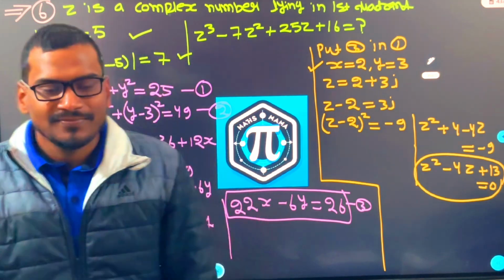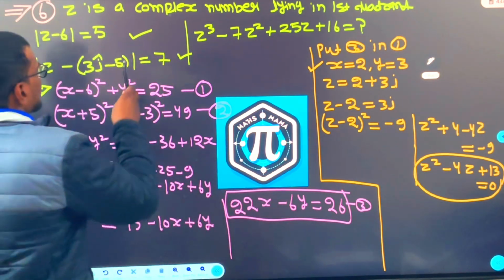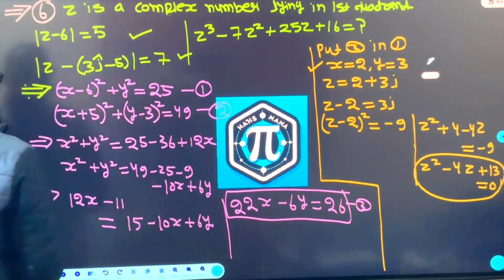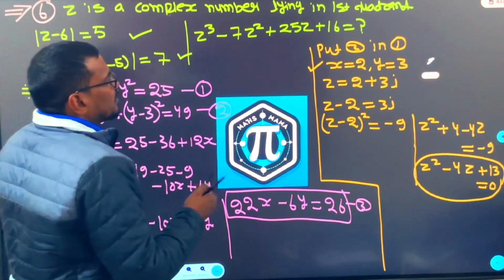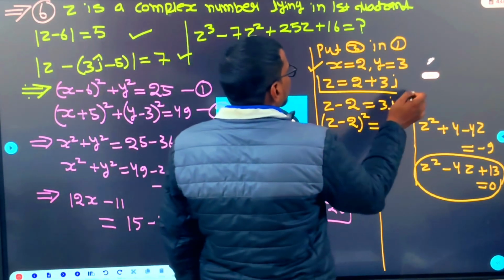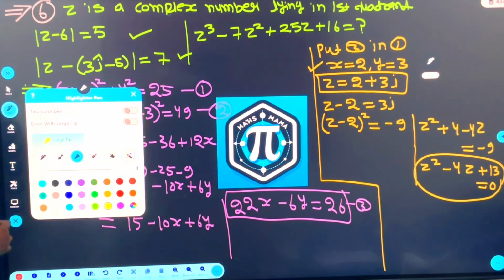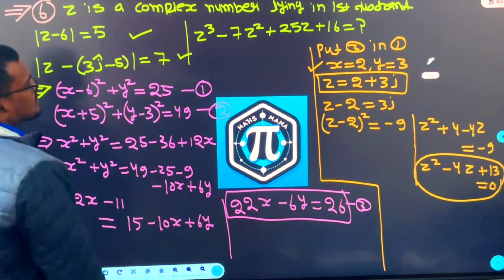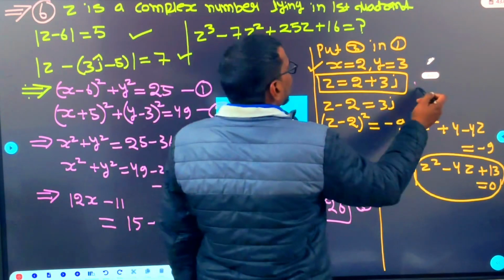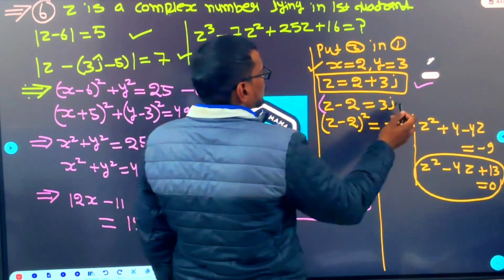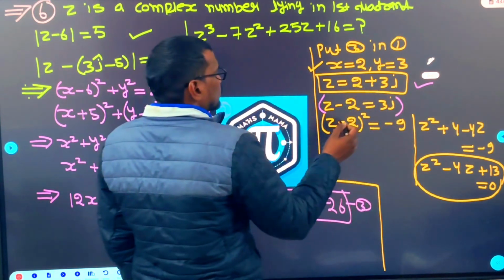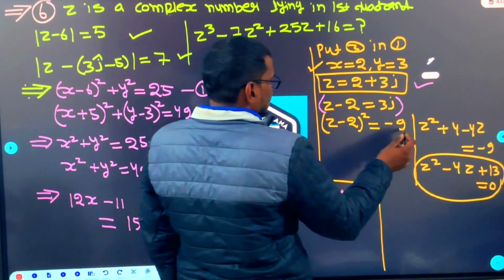Right? So see, once we got x and y value, we got z. What is z? 2 plus 3 iota. So if z is 2 plus 3 iota, we will write z minus 2. Z minus 2 is 3 iota. Square both the sides. Z minus 2 whole square is minus 9.